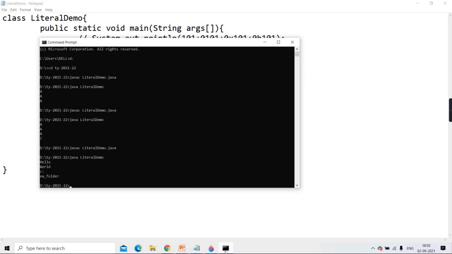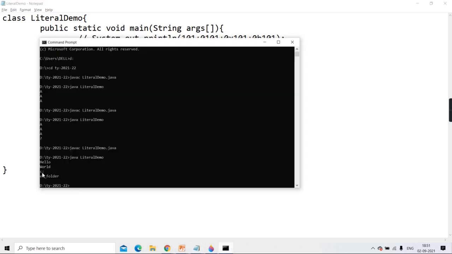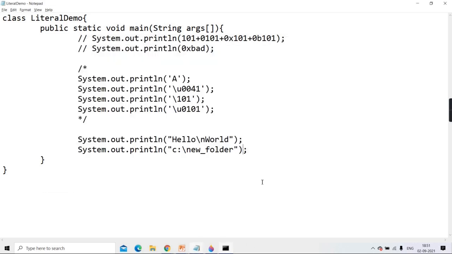Is it displaying hello and world on two separate lines? Yes. But what about this also? When I wrote C:\new folder, it treated that \n as a new line, and see, "ew folder" is on the next line. Now see, I'm taking the benefit of that \ to drop the meaning. Here I'm dropping the meaning by putting one more \.